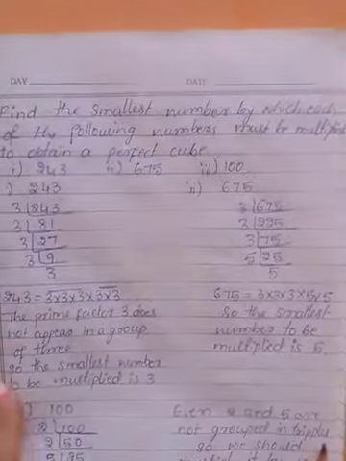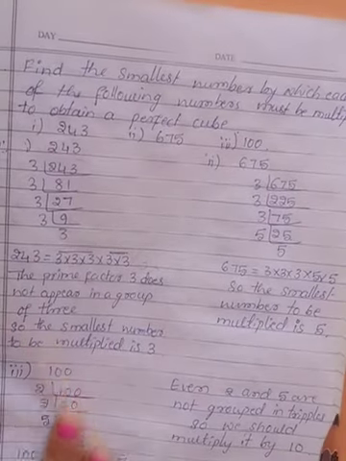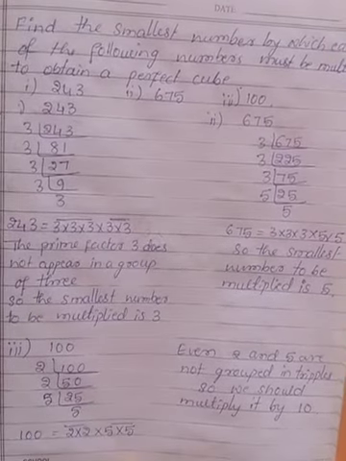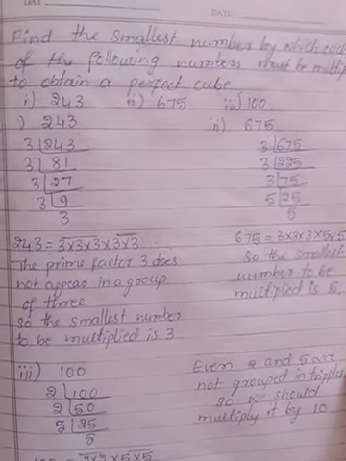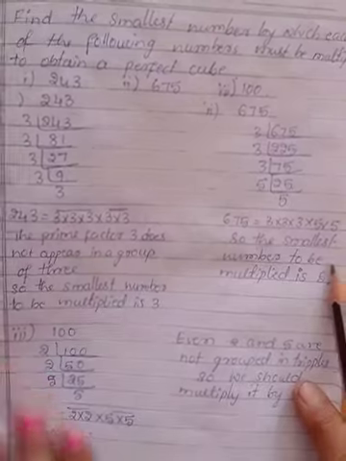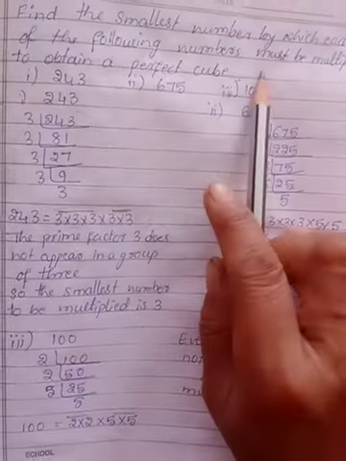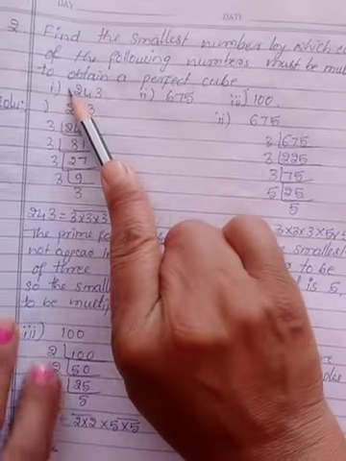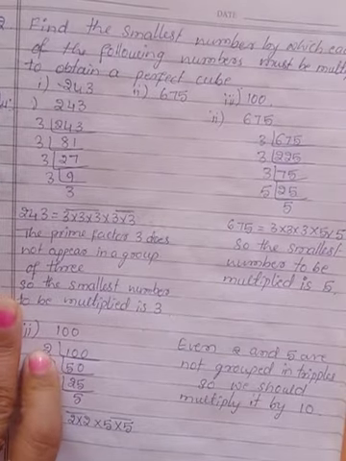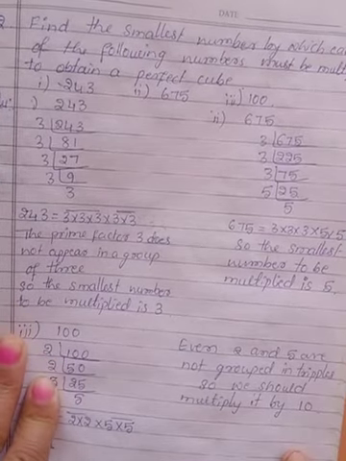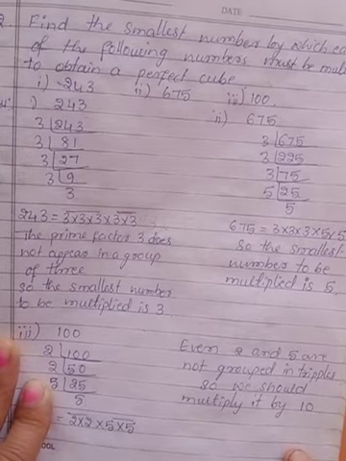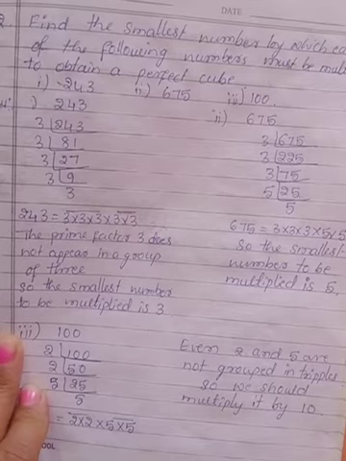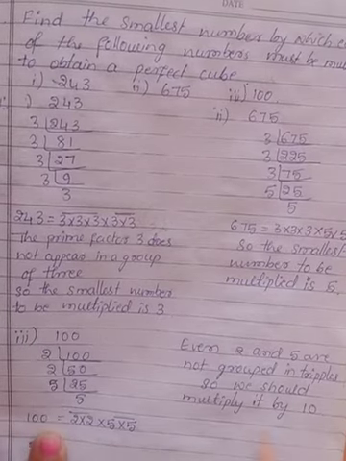Next we will move to the next concept of the lesson. Find the smallest number by which each of the following numbers must be multiplied to obtain a perfect cube. For this, what do we have to do? The factor which does not form a group of 3 should be multiplied. That is the main concept behind this problem.